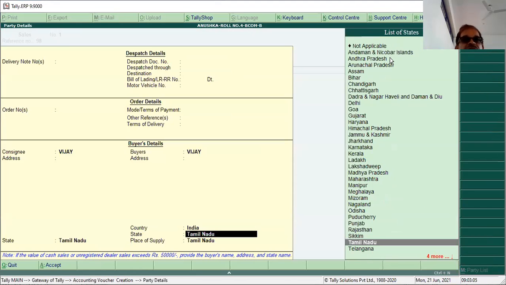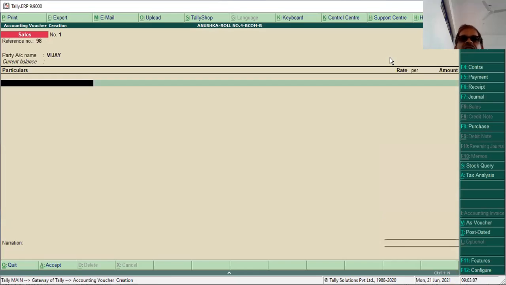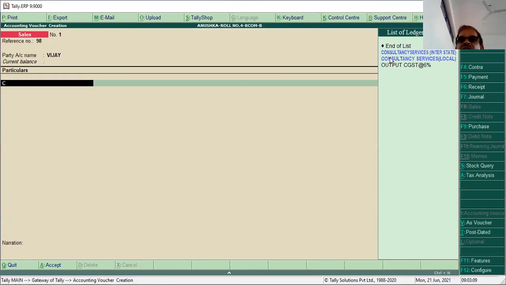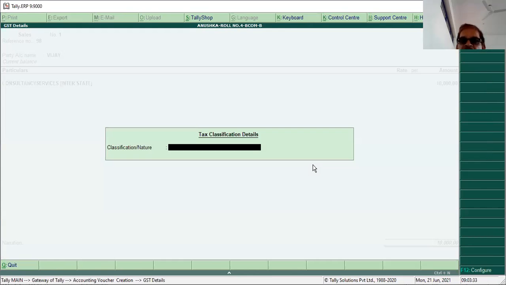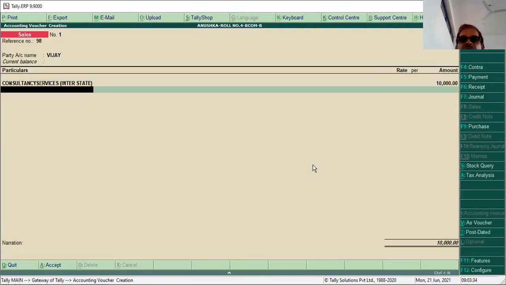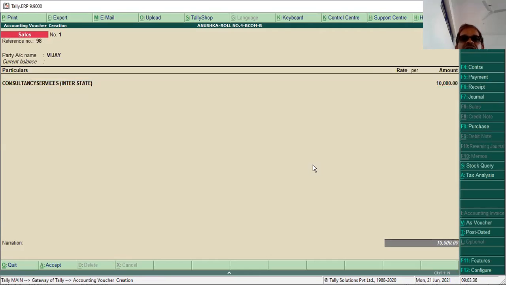We already entered the buyer details. He is buying from us consultancy, which is not local, sorry, interstate consultancy. What is the interstate amount? The interstate amount is given as 10,000. Now, what is the next part? Press enter. This is not required, because it is interstate.